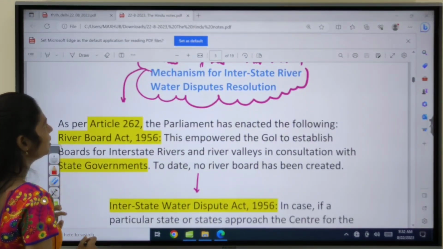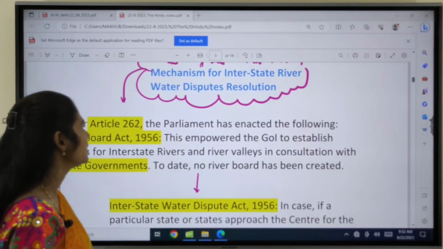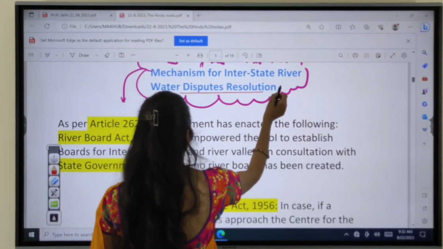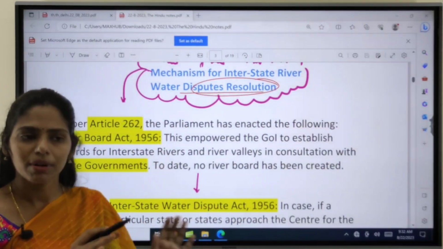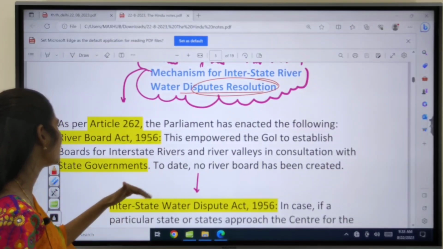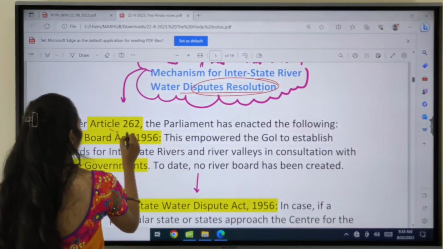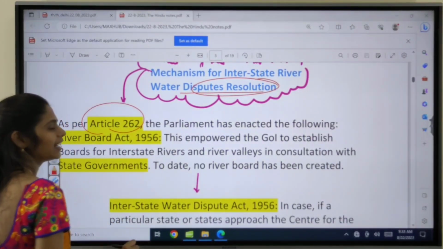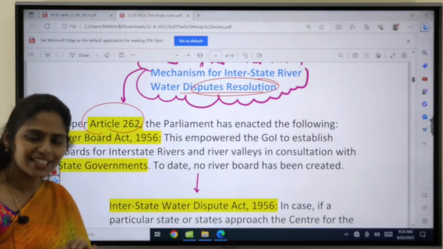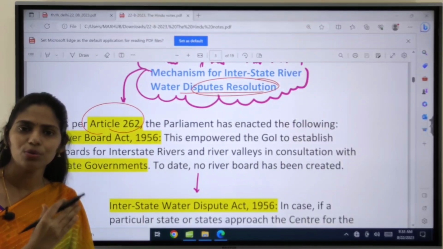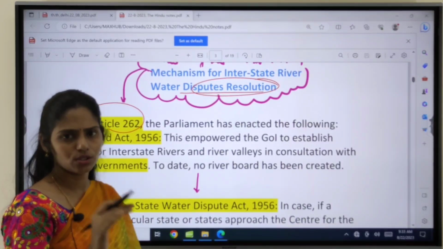Now, the mechanism for interstate river water dispute resolution: how can we go for resolution of a dispute between two states? This mechanism is in Article 262. Article 262 says that Parliament has the power to make laws to resolve the issues.